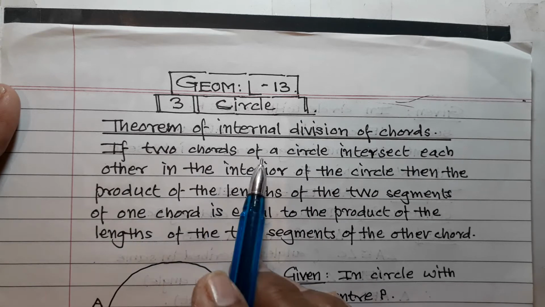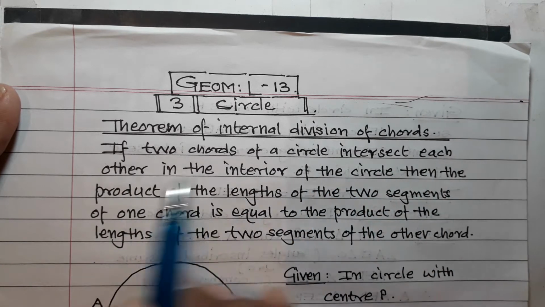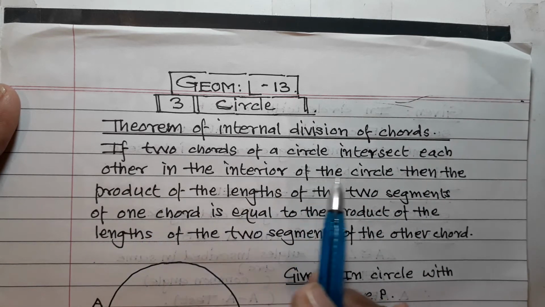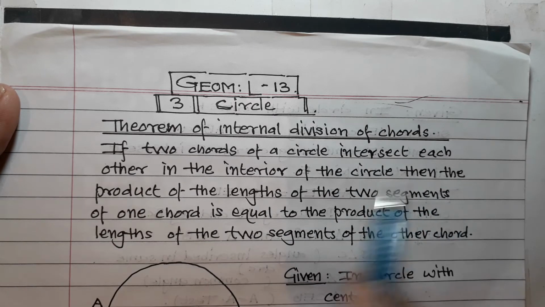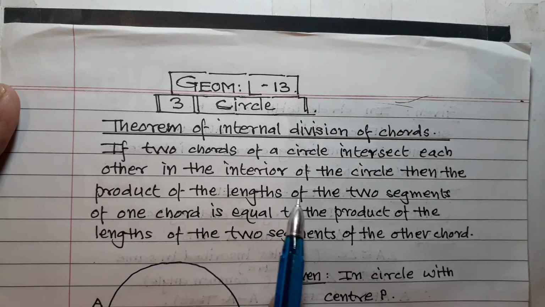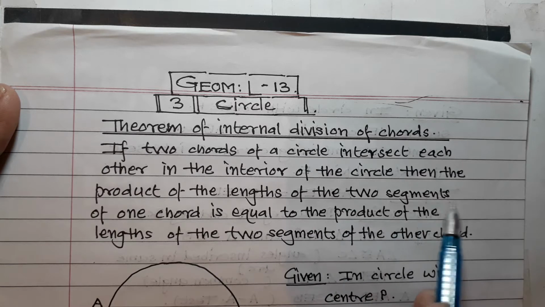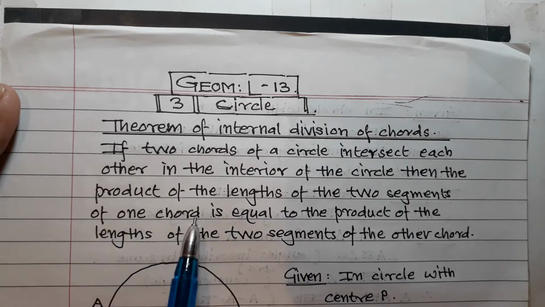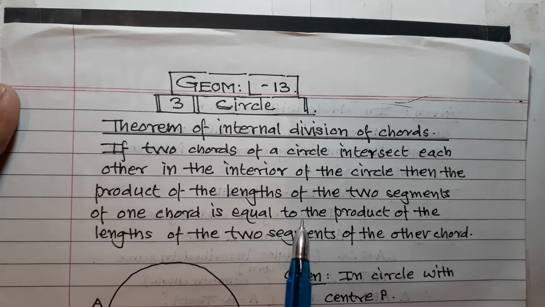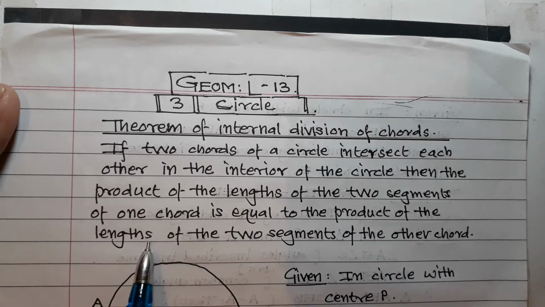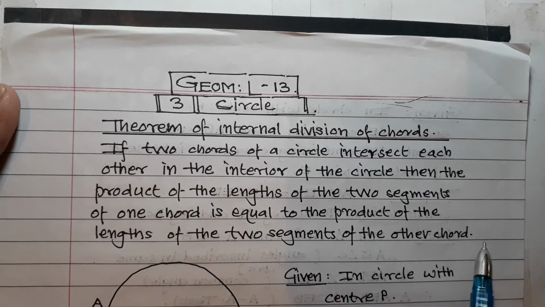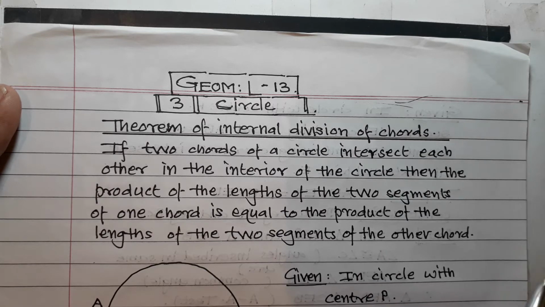If two chords of a circle intersect each other in the interior of the circle, then the product of the lengths of the two segments of one chord is equal to the product of the lengths of the two segments of the other chord.